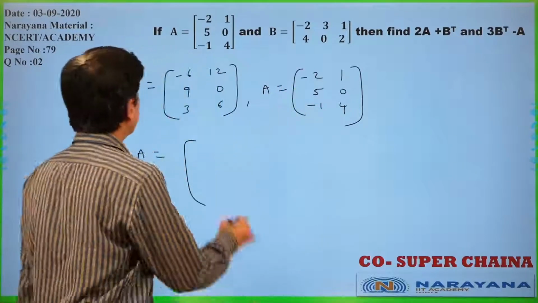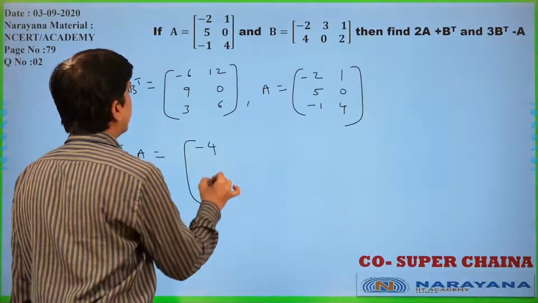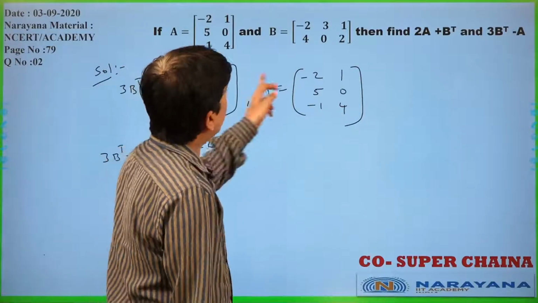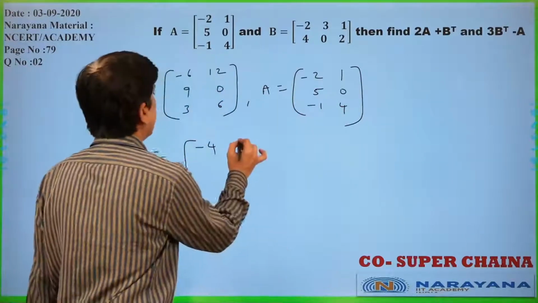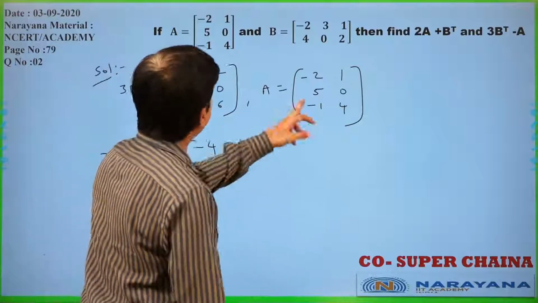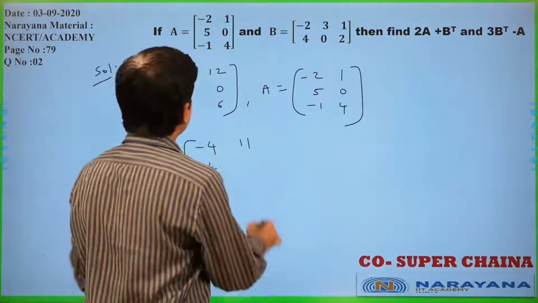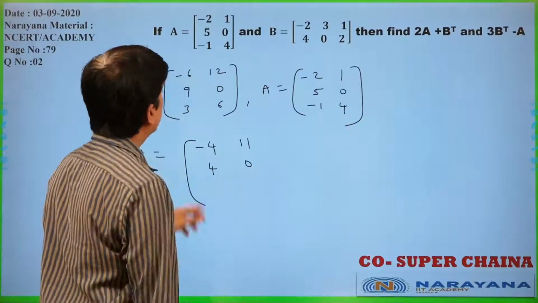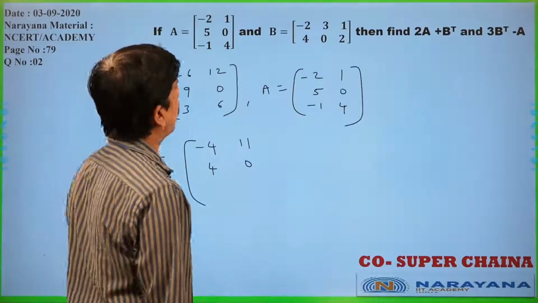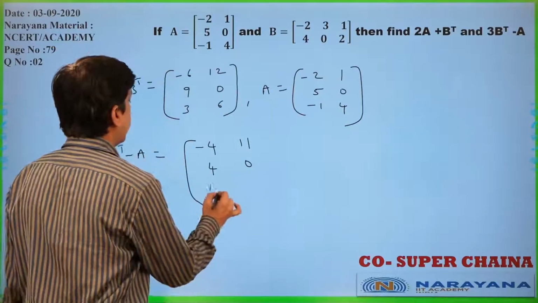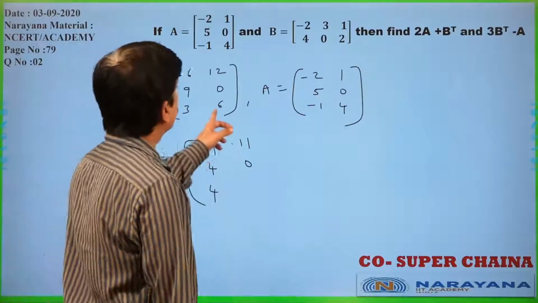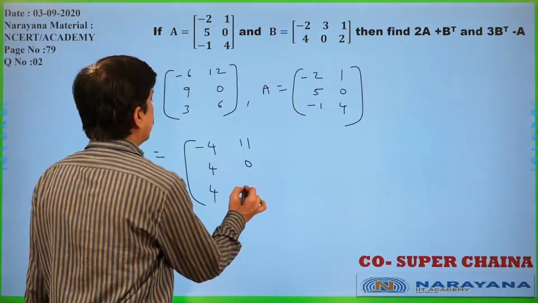Minus 6 minus of minus 2 means plus 2. That will become minus 4. 12 minus 1, that is 11 only. 9 minus 5, 4 only. 0 minus 0, 0 only. 3 minus of minus 1, plus 4 only. Now 6 minus 4, that is 2 only.